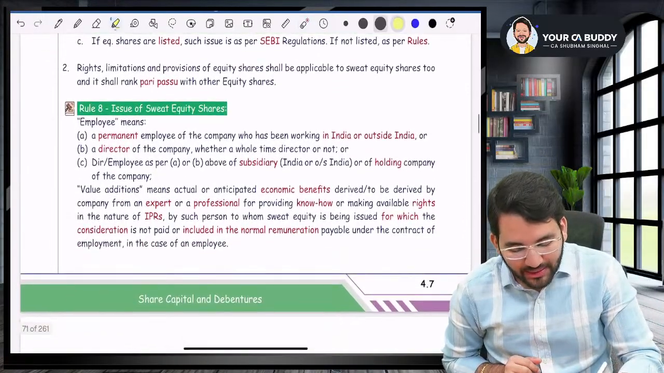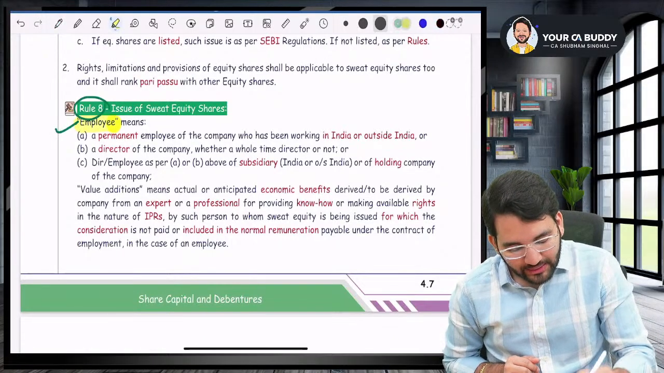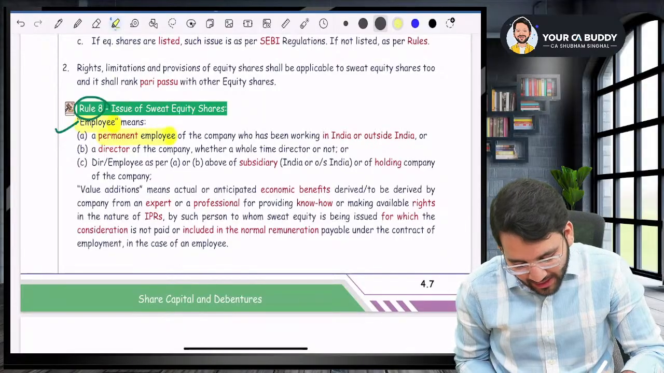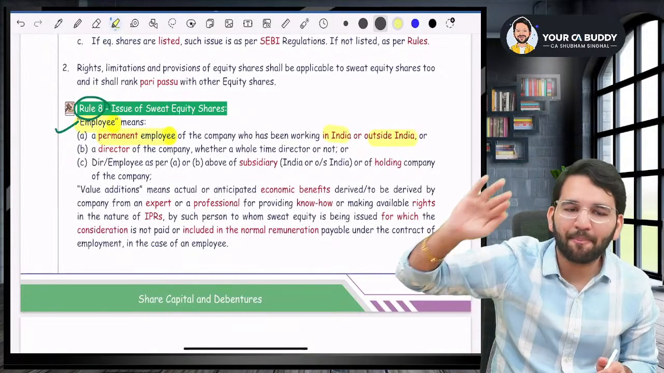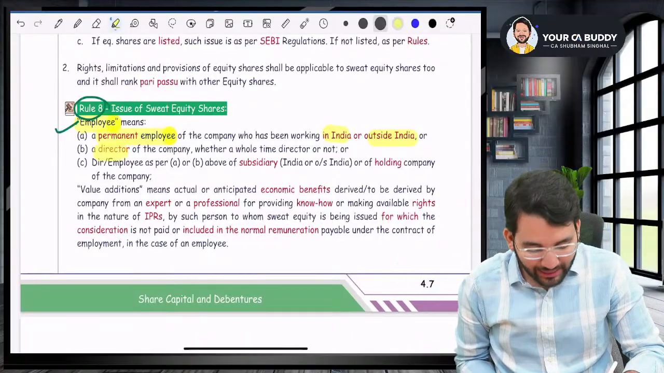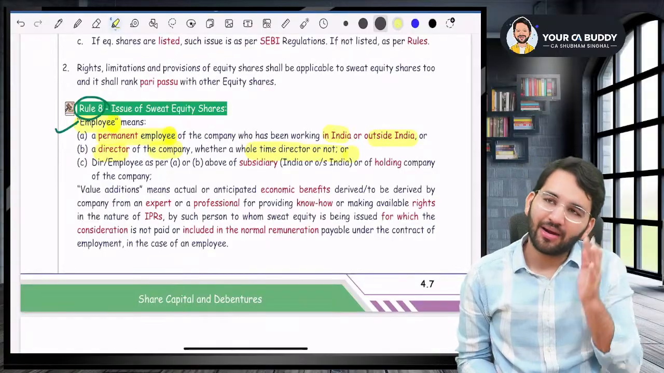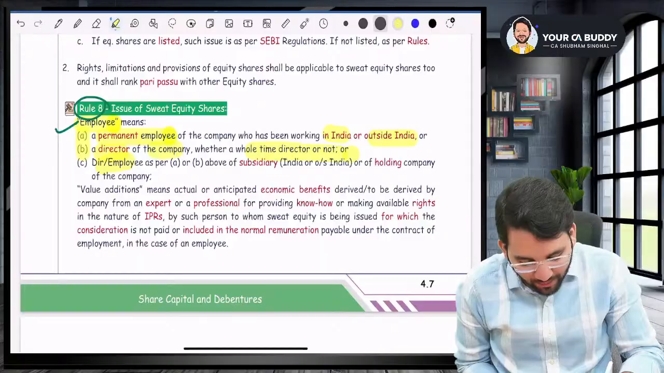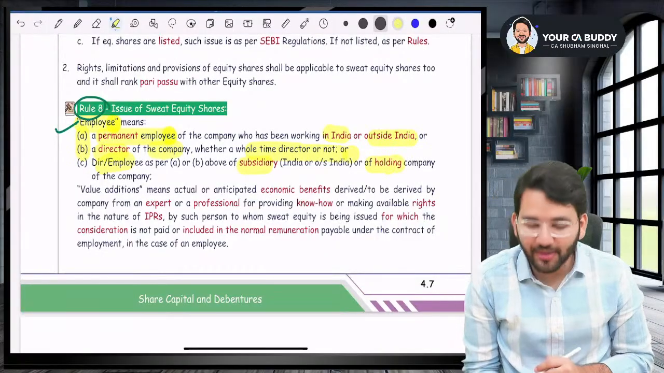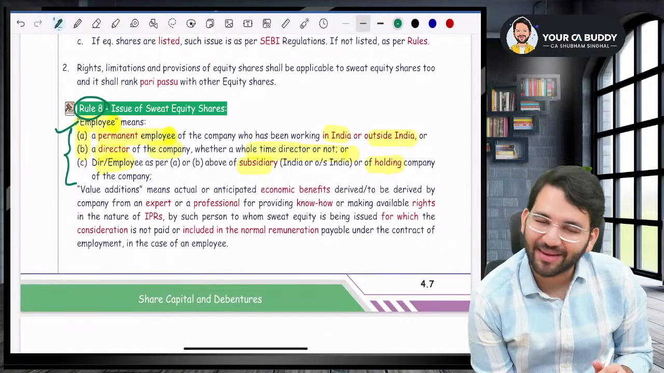After that, sir, what is the meaning of employee? Now we came to the rules. Employee means a permanent employee, either in India or outside India. What's a permanent employee? Someone who is on the payroll of the company. Number two, a director of the company, whether whole time or part time. And the last one, director or employee covered above, for the subsidiary and the holding company also. Those people will be considered as employees.